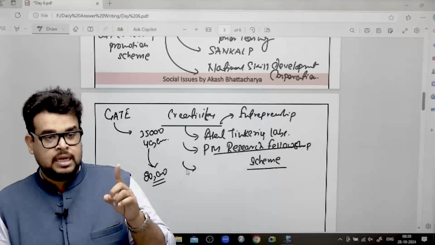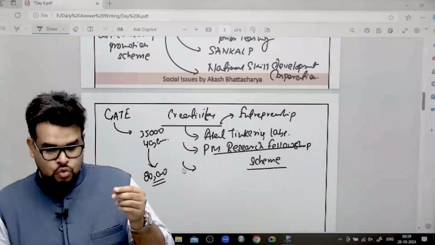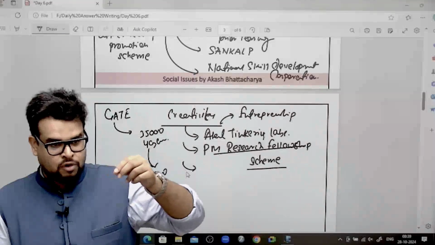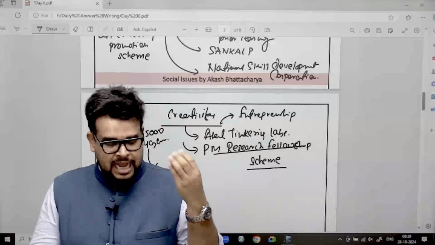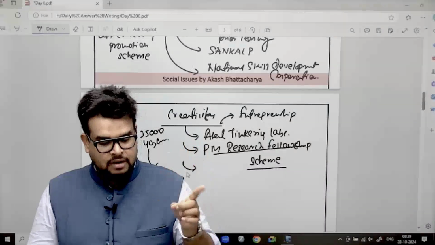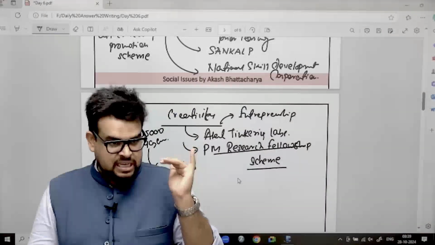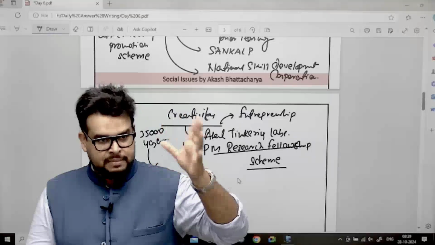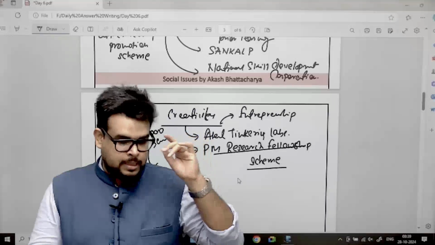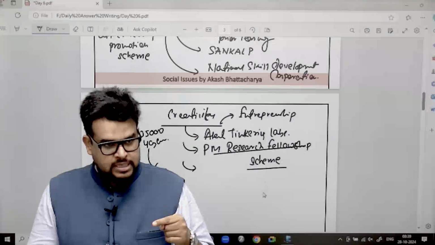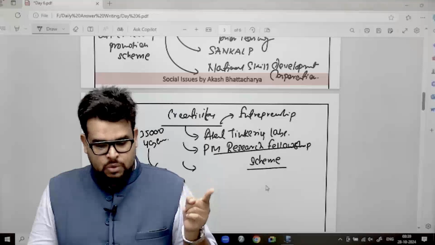80,000 plus every year he will have 2 lakh rupees in case he wants to buy anything related to his project. Let's say he wants to buy an iPad or a laptop. That fund will also be reimbursed. Plus if he is going to go for any seminars or conferences, again it will be a sponsored trip. The problem here is now he is in the US. He has been funded by the US government.